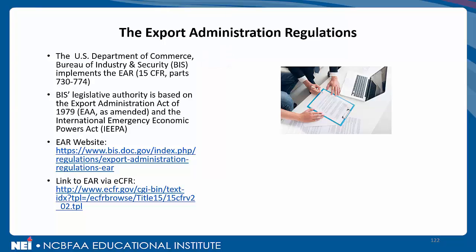So this is one of the first differences that we see from ITAR, which of course is controlled by the Directorate of Defense Trade Controls under the Department of State. The Export Administration Regulations are found in 15 CFR and run through parts 730 to 774. Second bullet point, BIS's legislative authority is based on two things really: the Export Administration Act of 1979, the EAA as amended, and the International Emergency Economic Powers Act, or the IEEPA.